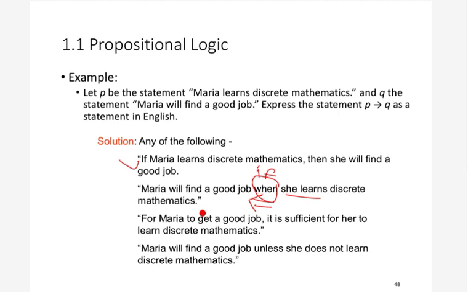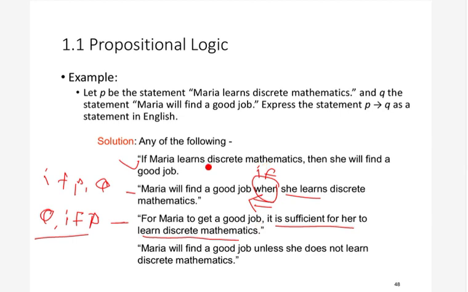Now similarly, for example, it is sufficient for her to learn discrete mathematics. We already know that p implies q can be written as p is a sufficient condition for q. So that is what is written here, that it is sufficient for her to learn discrete mathematics for her to get a good job.